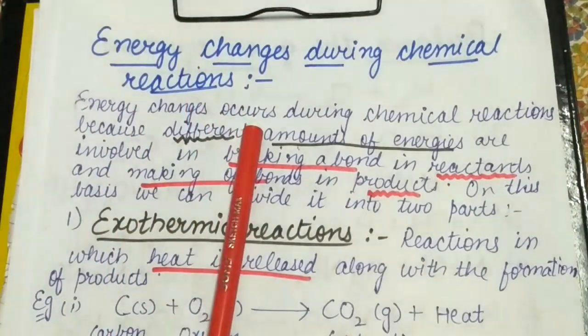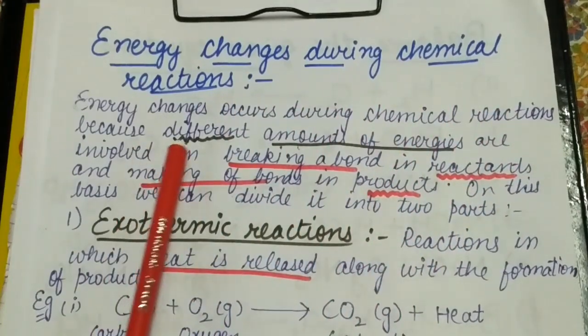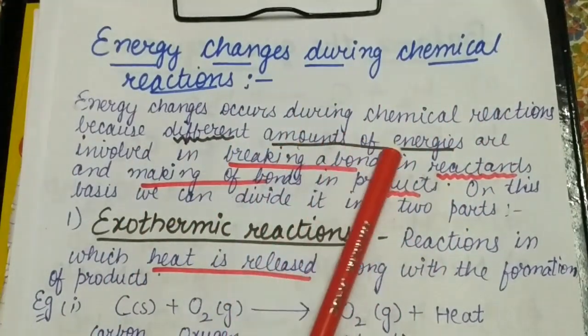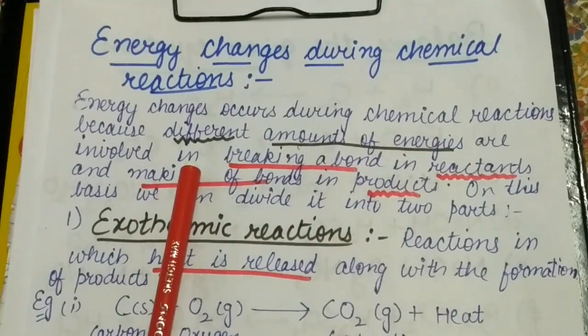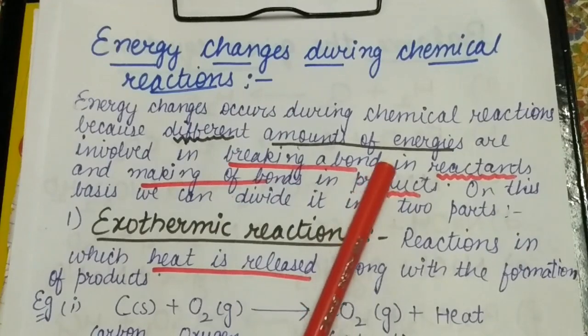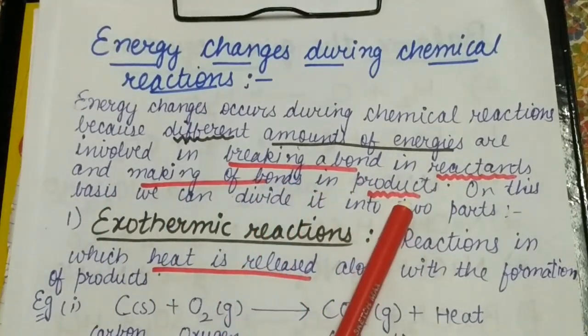Energy changes occur during chemical reactions because different amounts of energy are involved in breaking bonds in reactants and making bonds in products.